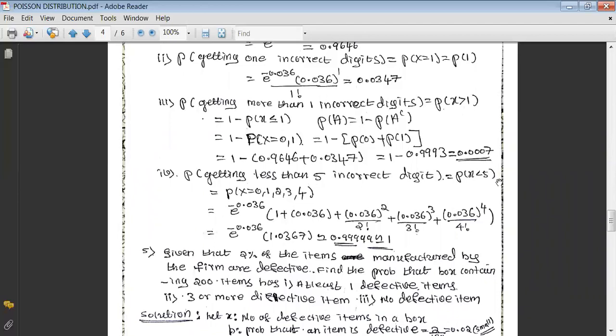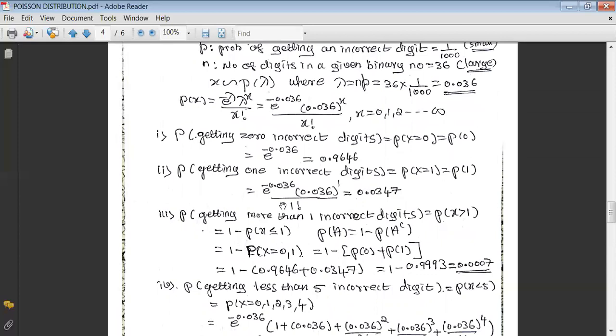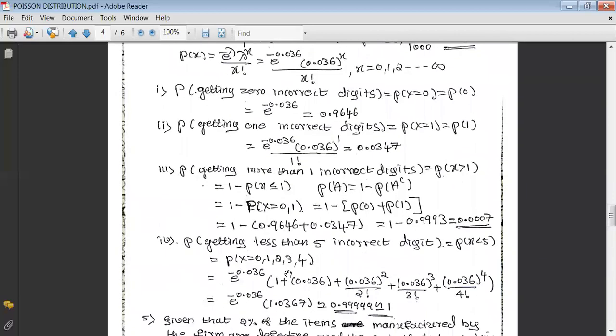And the next one is the probability of getting less than 5 incorrect digits. In that case the variable should realize a value less than 5. Less than 5 means the permissible values are 0, 1, 2, 3 up to 4. We treat this as p of 0 plus p of 1 plus p of 2 and so on up to p of 4. Again, in order to calculate each of those, we have to use this particular function and take x equals 0, 1, 2, 3, 4.